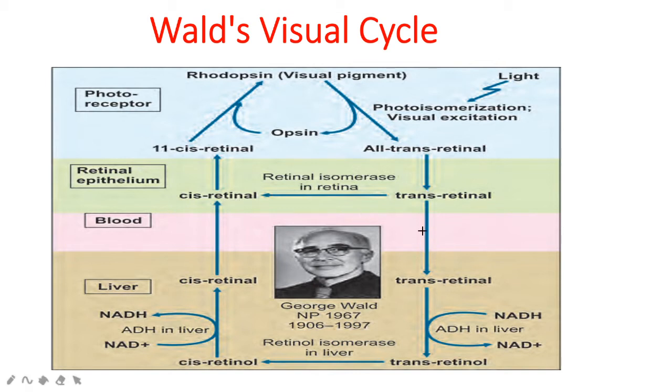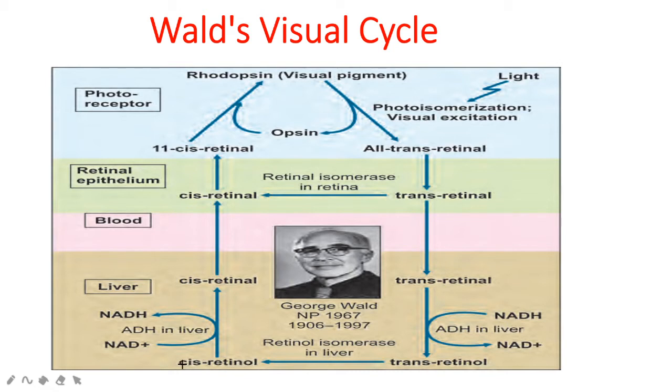through blood, this all trans retinal can enter into the liver, where it will be acted upon by alcohol dehydrogenase, so that this all trans retinal can be converted into all trans retinol. Then this all trans retinol, with the help of the enzyme retinol isomerase, which is present in the liver, can be converted into 11 cis retinol.